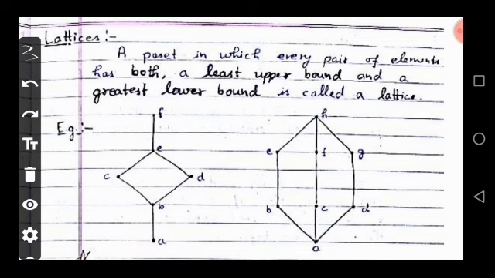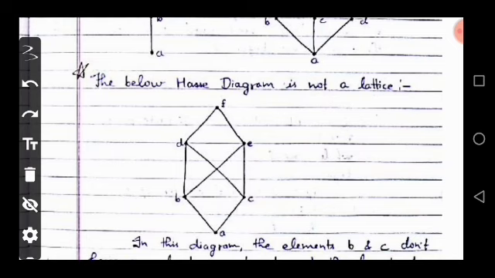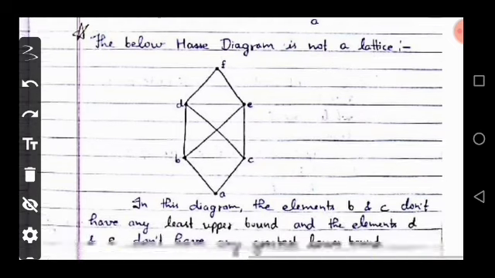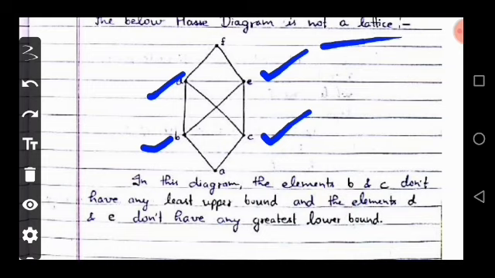But in another example, the below Hasse diagram is not a lattice. Why? Because in the given Hasse diagram, the elements B and C don't have any least upper bound, and the elements D and E don't have any greatest lower bound, so it is not a lattice.